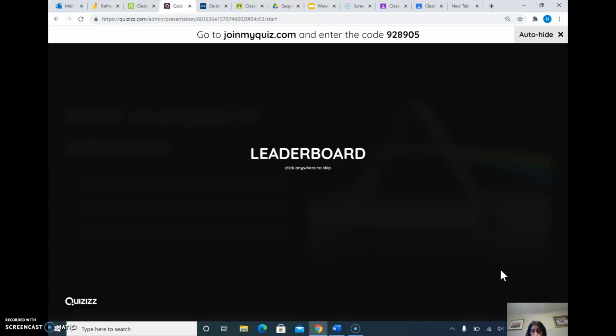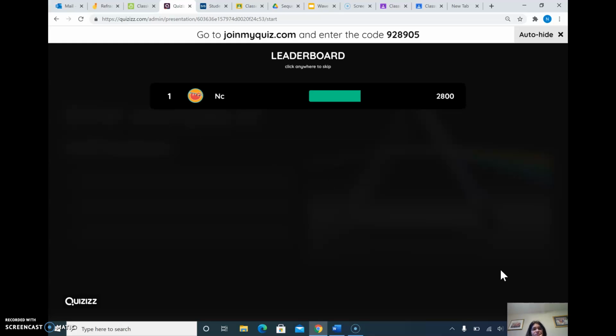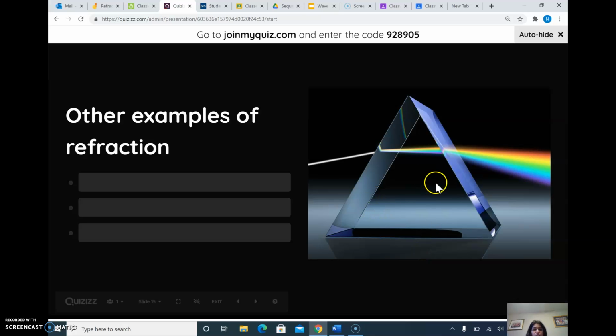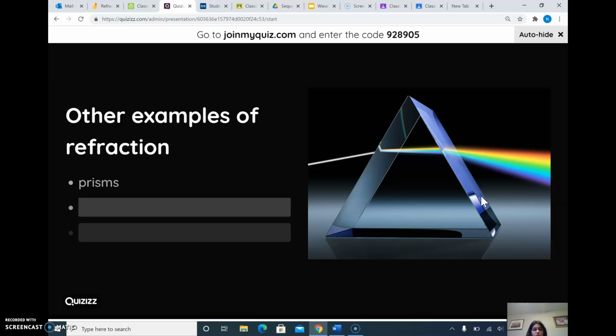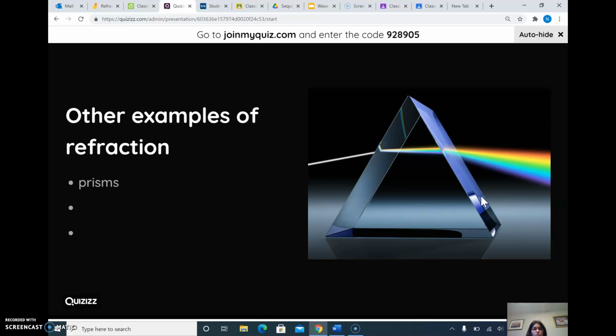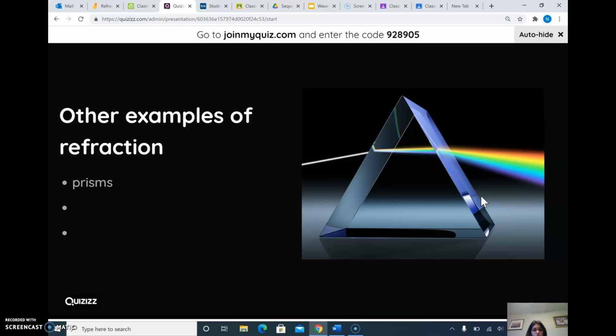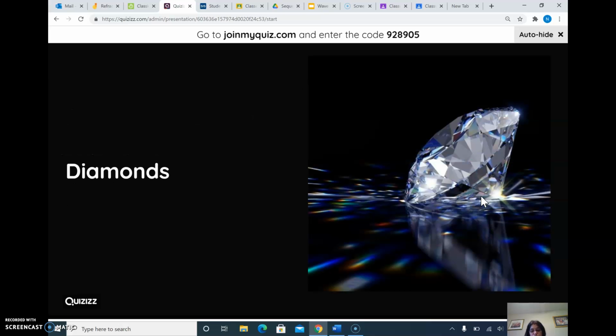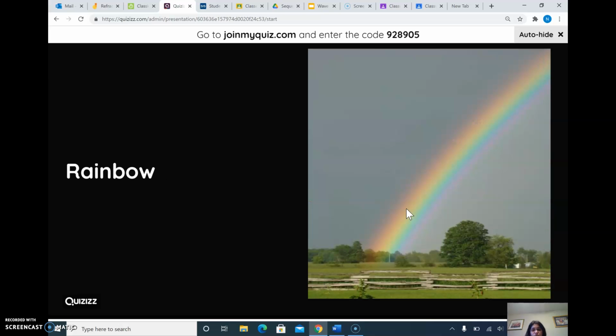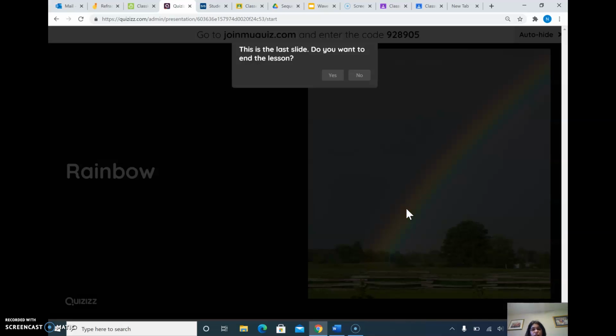So there are certain more examples of refraction. Okay, keep going. What is that? It's a prism, right? The light is refracting and changing the colors. Now another one. Can you give more examples of refraction? Okay, twinkling light. That's right. The stars, right? Good job. How about the diamond? Yes, it's refracting light. How about the rainbow? This is also refracting light.